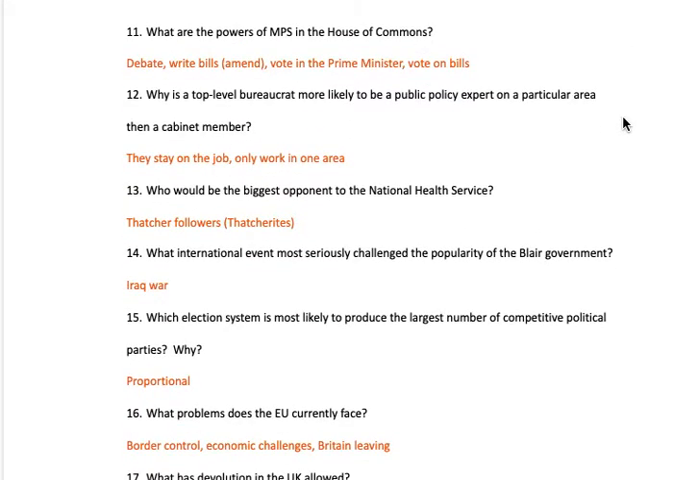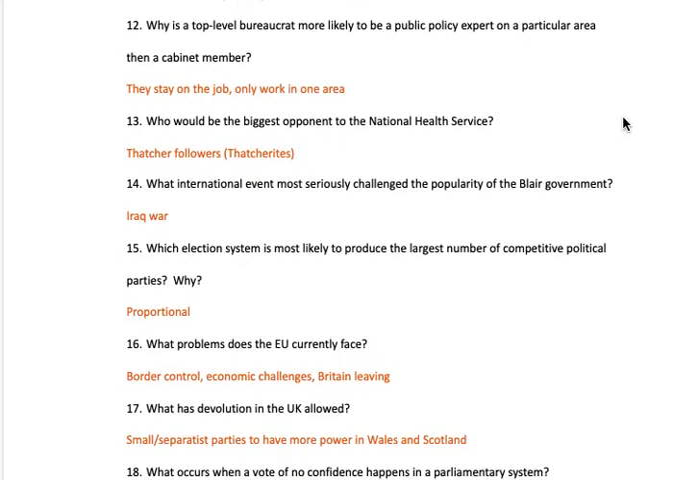Some of the powers of MPs: they debate, they write bills and amend bills, they vote in the Prime Minister, the majority party does, and then they vote on the bills. A top level bureaucrat is more likely to know public policy because they're there for a long time, they stay on the job, and they work in one specific area, versus maybe an individual of the cabinet who is just appointed to that position because of loyalty.